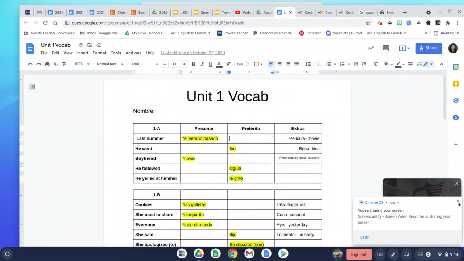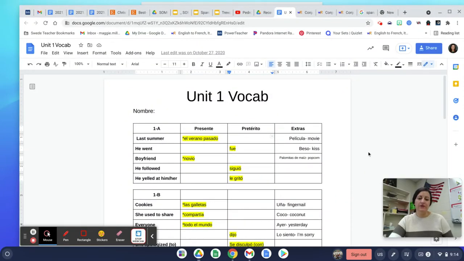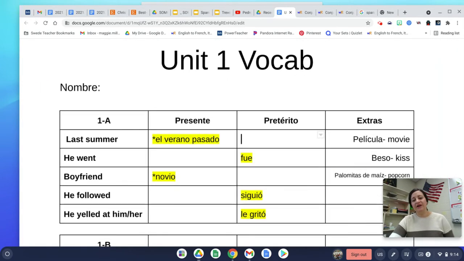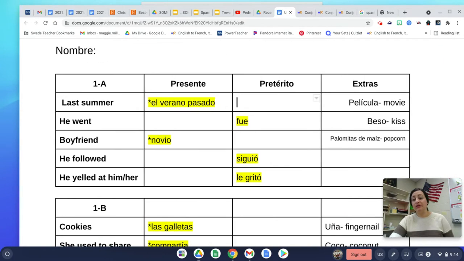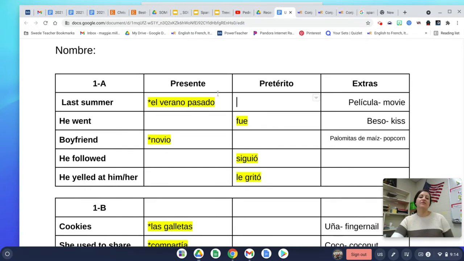Okay, so I just wanted to run through Vocab 1A with you because this is what we've been doing in class. So you'll notice, first off, when we're looking at the vocab sheet, that it looks a little different, and that's because we now have the present tense, but we're going to start our second tense here. This is the preterite tense. It's one of two past tenses in Spanish. So in English, we only have one past tense. In Spanish, there are two. So we are solely focusing on the preterite tense right now, okay?